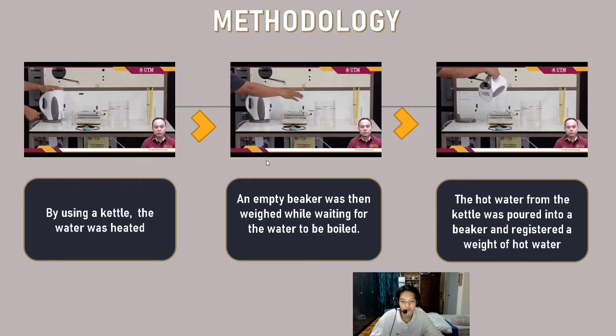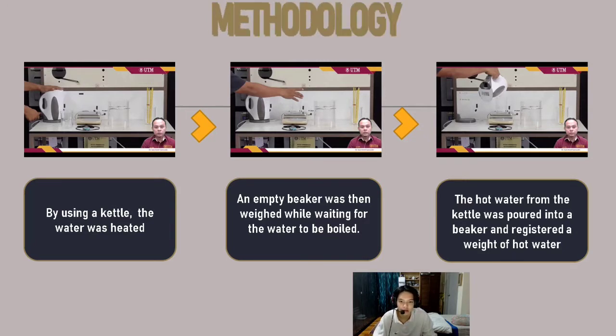Now moving on to the methodology part. Firstly, we use the kettle to heat up the water. While we wait for the water to be heated, we measure the weight of the empty beaker. After that, we pour the hot water from the kettle into the beaker and measure the weight of the hot water.